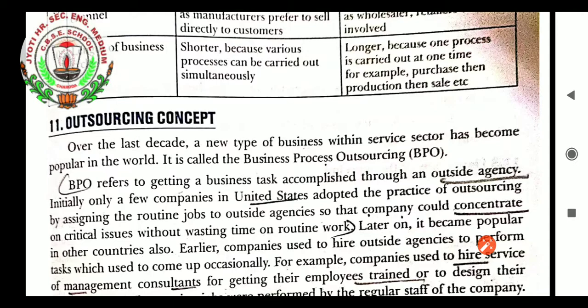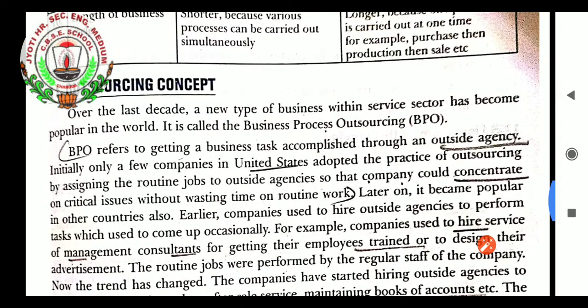So that type of work is given to some institution which can handle our problems on our behalf. That is known as business process outsourcing. Students, we will first discuss the outsourcing concept. Over the last decade, a new type of business within the service sector has become popular in the world. It is called business process outsourcing, BPO.